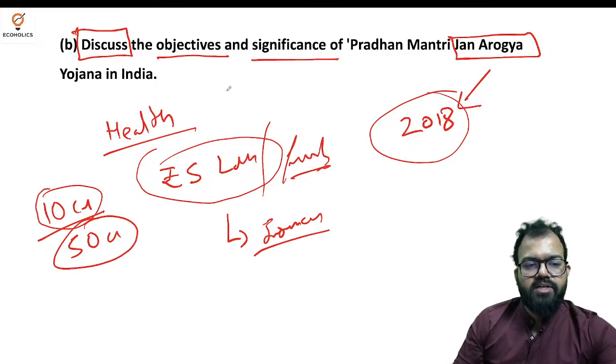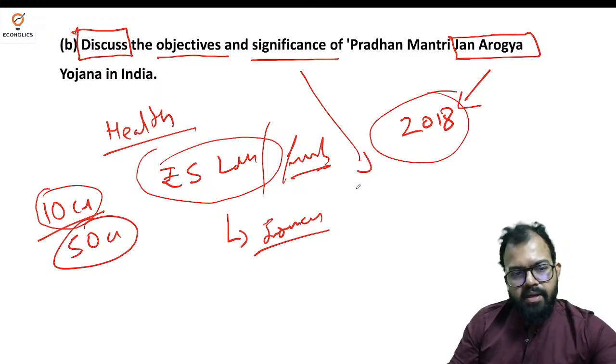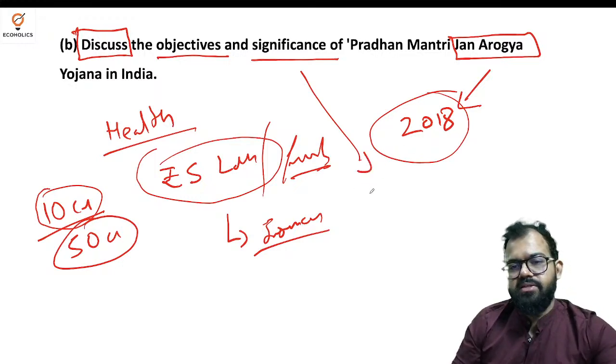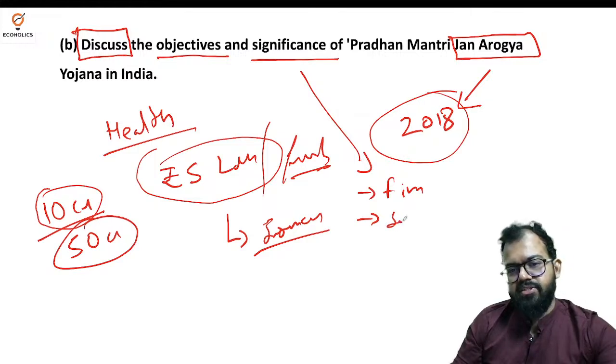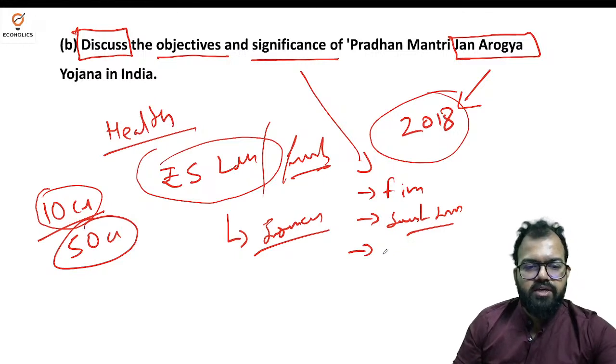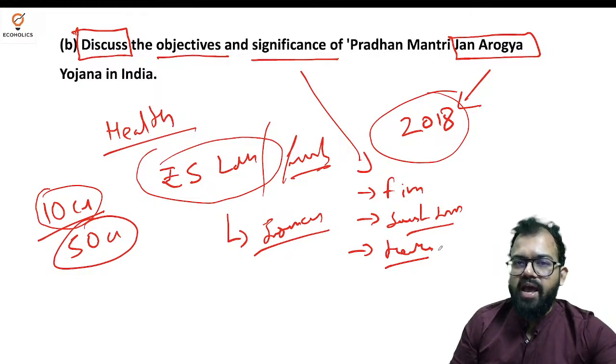Now these are the objectives that we had just discussed. It's a small 100 words answer, so you don't get much space to write it. Now talking about significance, it reduces the financial burden on the family, so finances. It promotes secondary and tertiary healthcare. It improves the overall healthcare system in the country, so people do not have out of the pocket expenses.